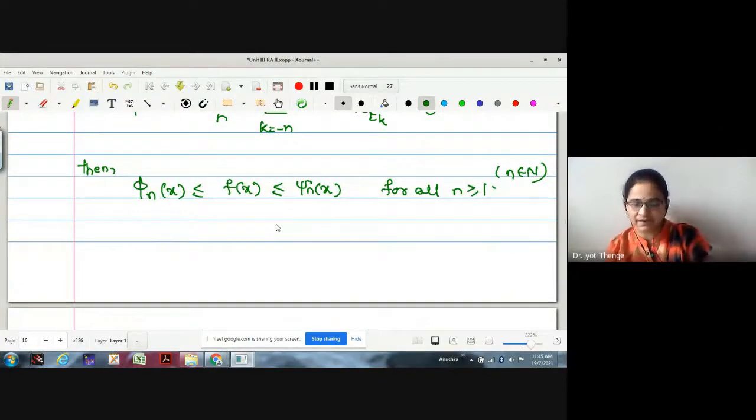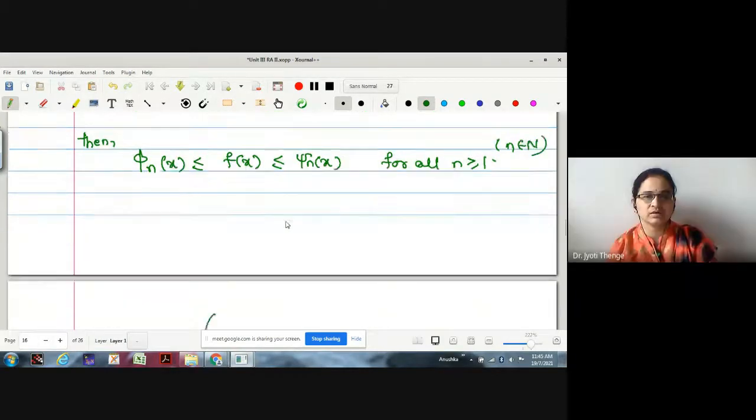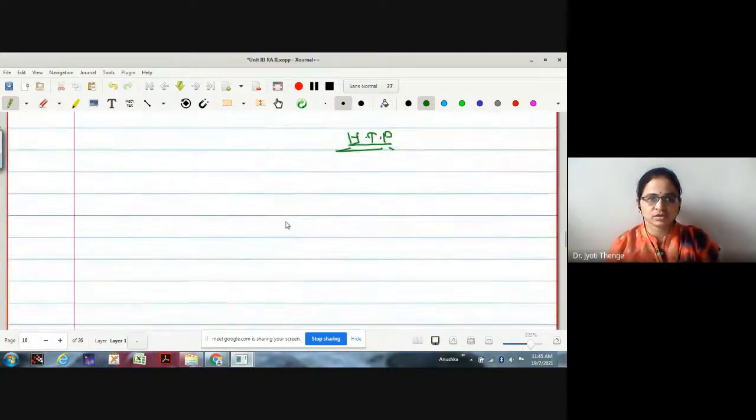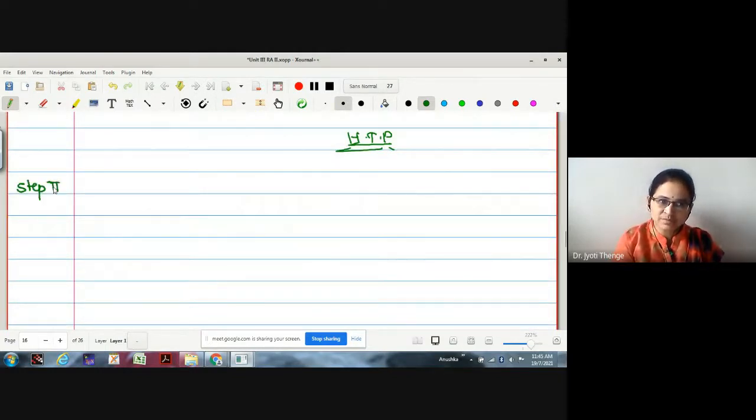Any difficulty in the first part of the proof? If you have, you can ask me. Okay. Now, shall I go for the second part then? You should be very attentive for the second part also. What should be the assumption in the second part?